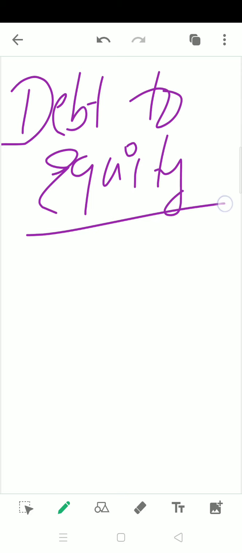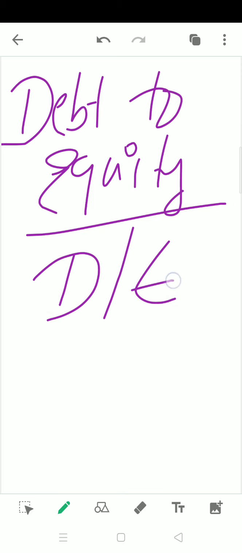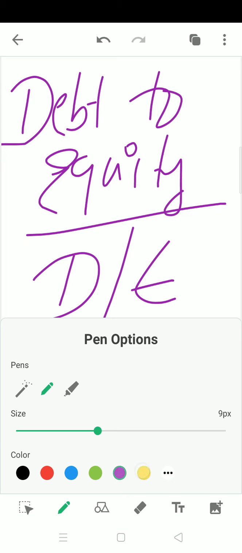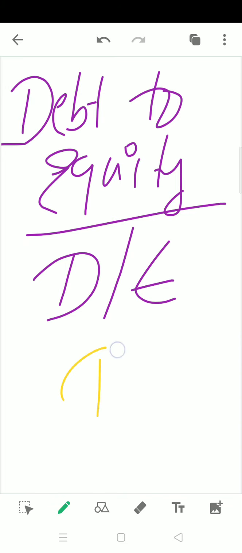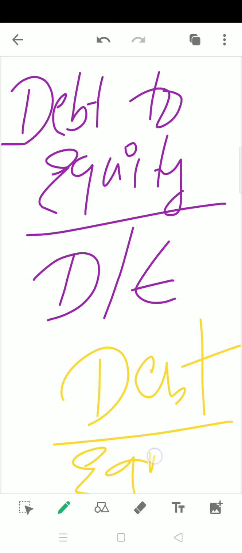Hello everyone. Today we are going to discuss a very important ratio, that is debt to equity ratio, normally denoted by D by E. The name of the ratio itself is evident that it is going to comprise two financial items. One is going to be your debt and another one is going to be your equity.